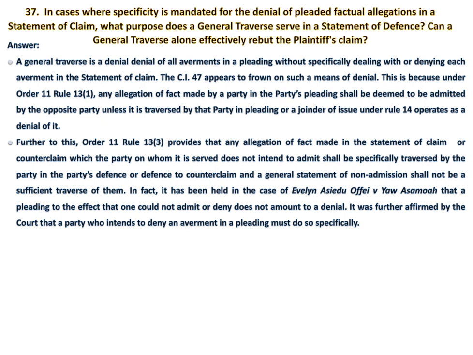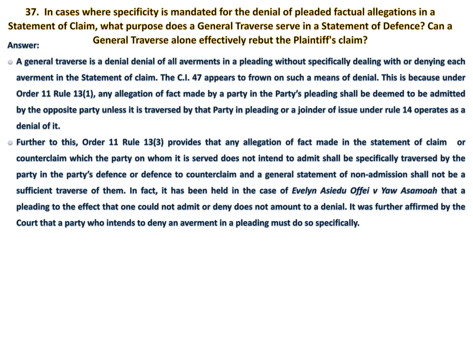And the general statement of non-admission shall not be a sufficient traverse of them. What this is saying is that any allegation of facts contained in the statement of claim must be specifically denied by the defendant in the party's defense, and the general statement of non-admission shall not be deemed to be a sufficient traverse.